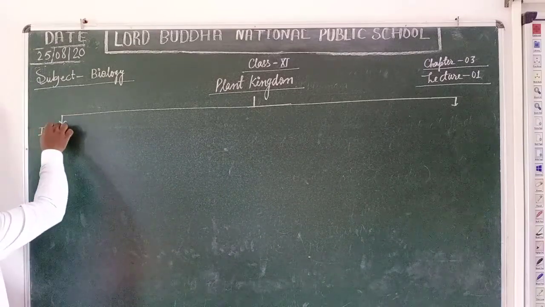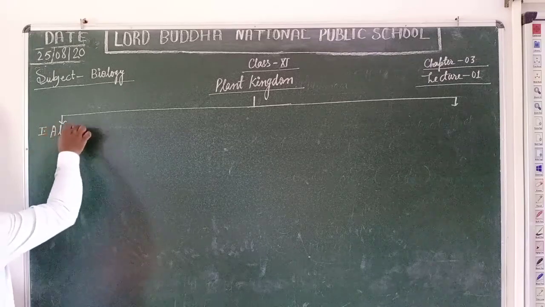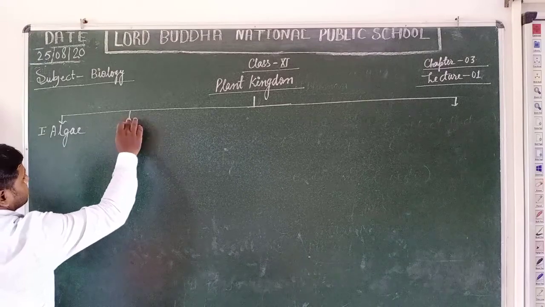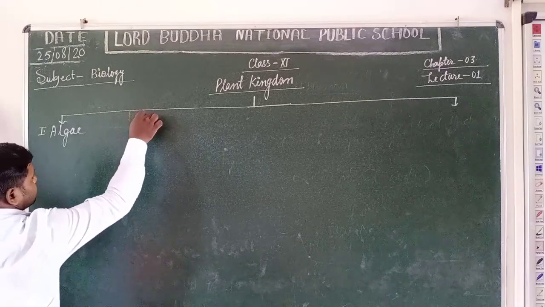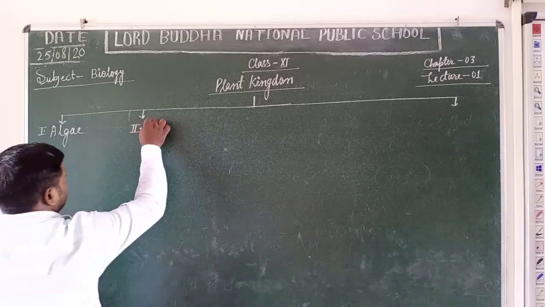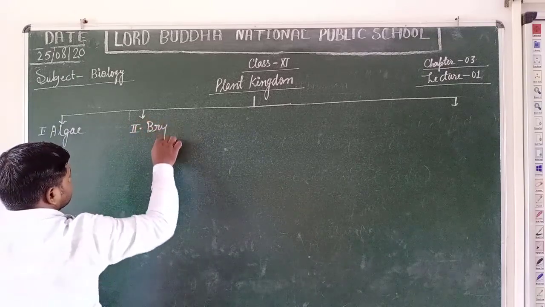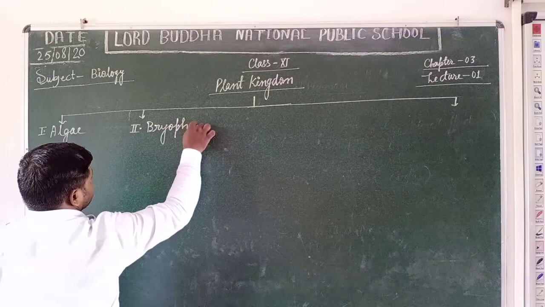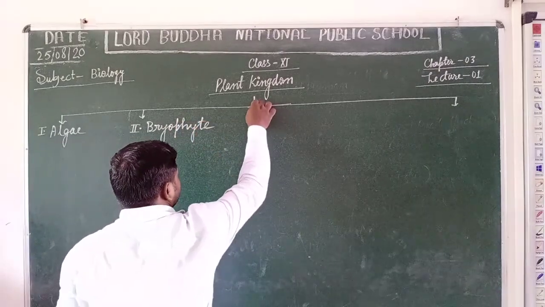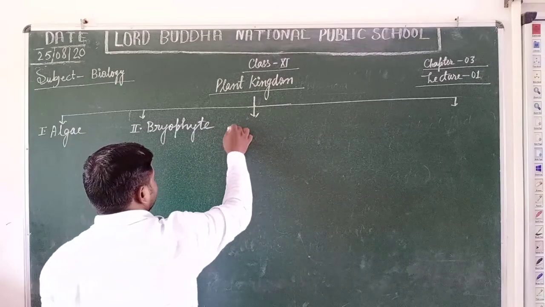You have to study about algae. The second one is bryophytes. The next one is the pteridophytes.